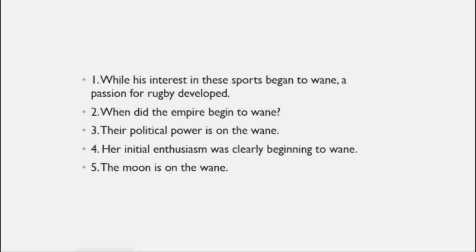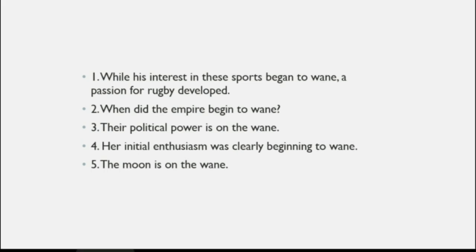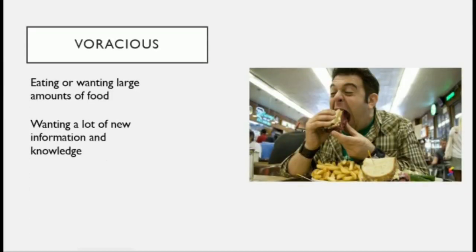Her initial enthusiasm was clearly beginning to wane, beginning to decrease, diminish. The moon is on the wane. It is in the process of, after being full and round, now decreasing in its size. The next word is voracious. Voracious is eating or wanting large amount of food or knowledge. It is always used in the context of food or knowledge. So wanting a lot of new information and knowledge, or wanting large amount of foods.